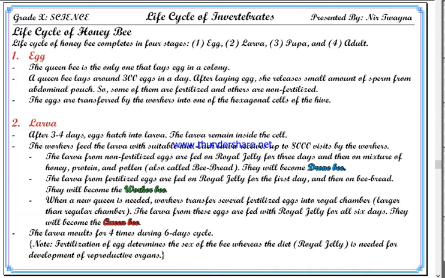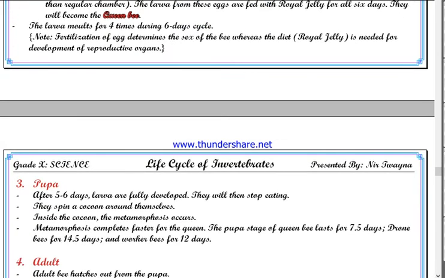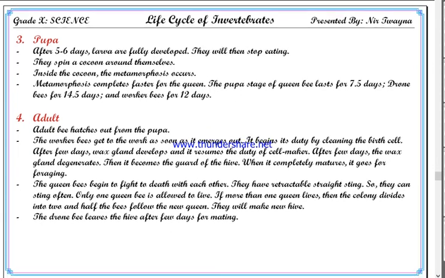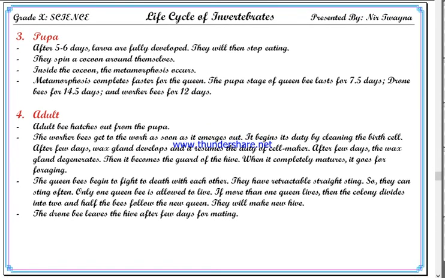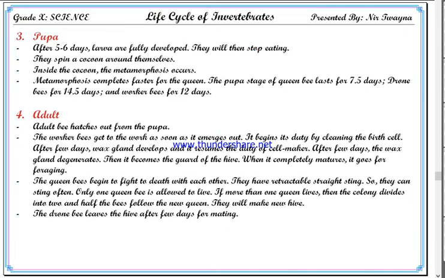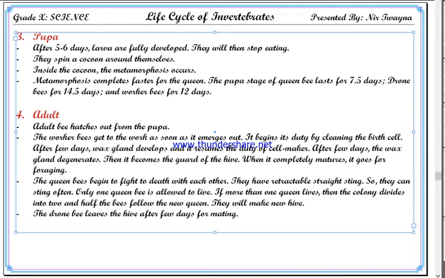Okay, let us continue. Pupa. After 5 or 6 days, the larvae are fully developed, and then they stop eating. Just like silkworm, they also spin a cocoon around themselves. A cocoon is a protective covering around the larva, and inside the cocoon, metamorphosis occurs.